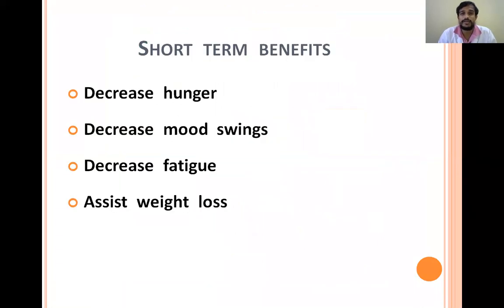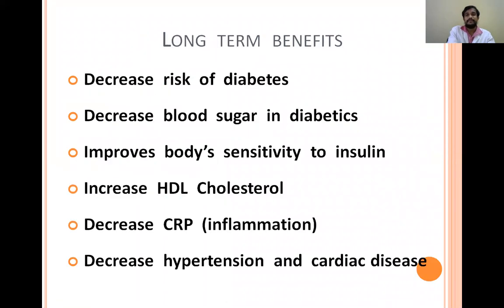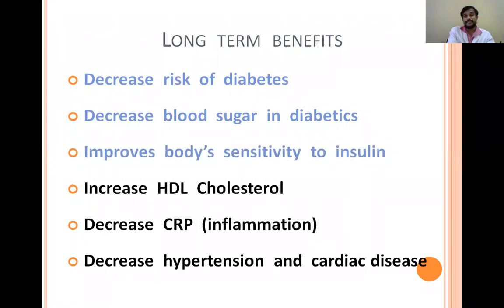Coming to the short-term benefits: decreased hunger, decreased mood swings, decreased fatigue, and they also assist in weight loss. And coming to the long-term benefits, they decrease the risk of diabetes in healthy individuals, decrease the blood glucose levels in diabetic patients, and improve the body's sensitivity to insulin, which is very helpful in type 2 diabetic patients.